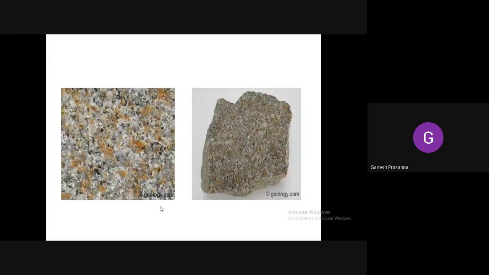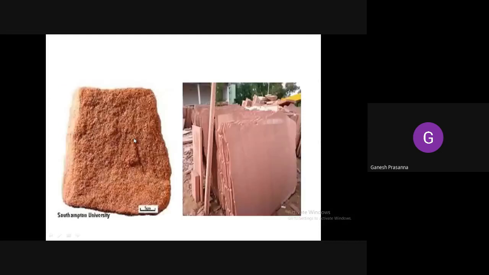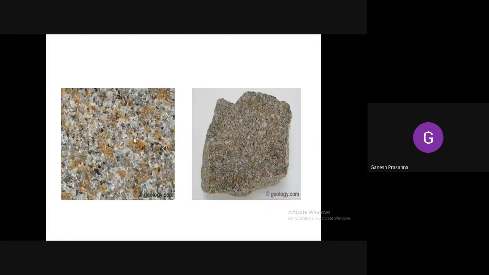Coming to the next, these are the different types of sandstones. You can see how exactly they are being bound against one another. You can see the fragments of the quartz. The pink ones are the feldspars, plagioclase and orthoclase feldspar. The white ones are the plagioclase feldspar. The black ones are the biotite micas. The transparent varieties are the quartzes. So this is how the order of the sandstone will be found.